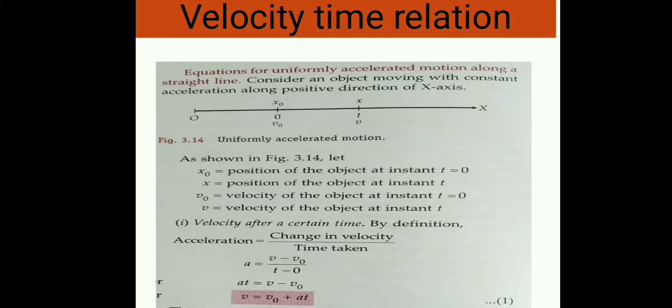Now, velocity after a certain time. By definition, we already know acceleration equals change in velocity upon time taken. So a equals v minus v0 upon t minus 0. Now simplify this relation. We get at equals v minus v0, and v equals v0 plus at. This is the velocity time relation.